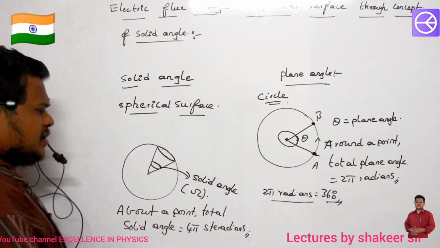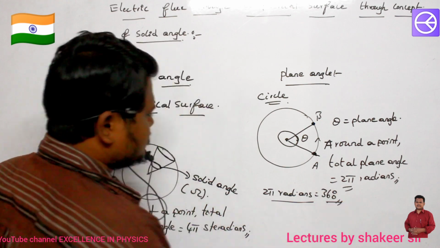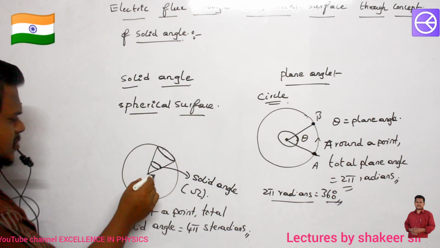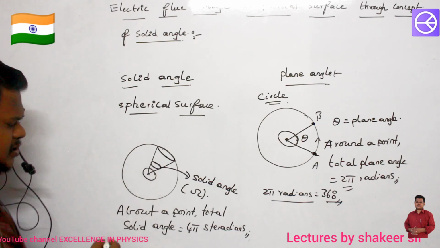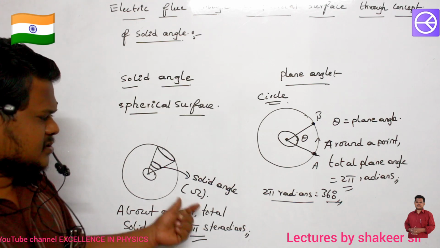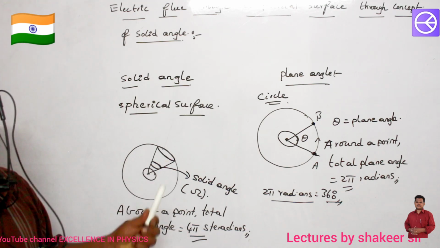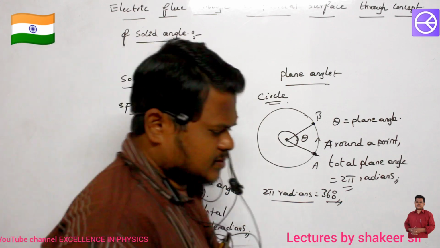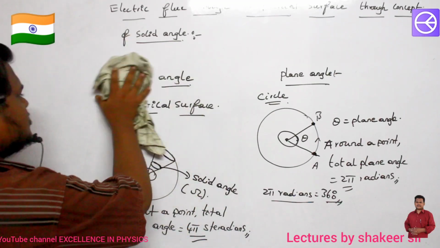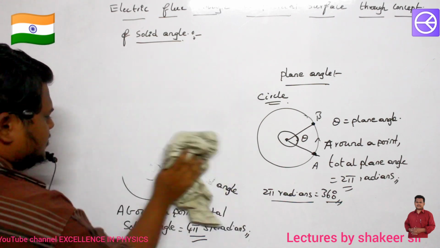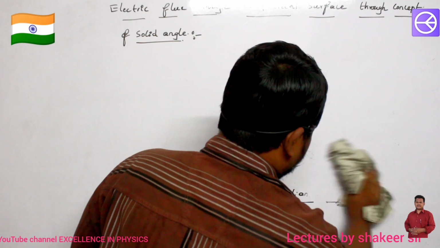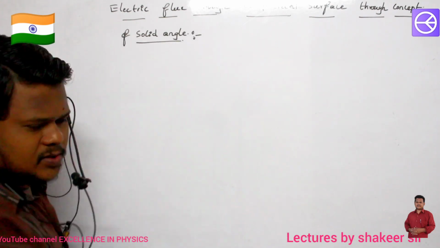Plane angle about a point, the total plane angle is 2 pi radians. But about a point, the total solid angle will be how much? 4 pi steradians. Steradian is the unit of solid angle. Are you able to understand? Come on, make a note up to here. Then we will discuss further the relation between plane angle and solid angle.